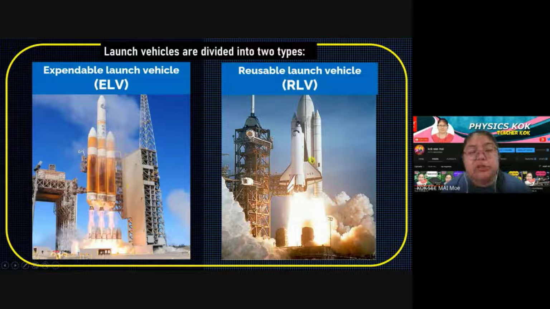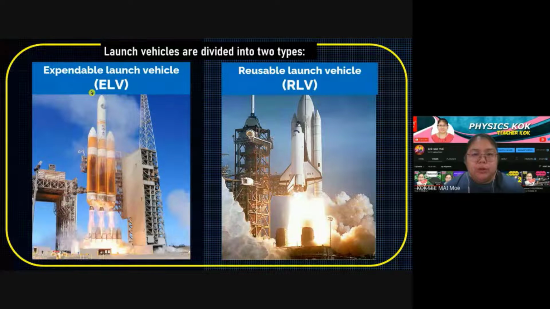This one is a spacecraft. After sending everything, it will come back. So this one we call reusable. That means next time you can reuse it again. For this part, the expendable is only one time to send, then that's all. So these are 2 launch vehicles to send the satellite to space. Okay, remember the names. Then you need to know which one is one-time, which one can be reused.